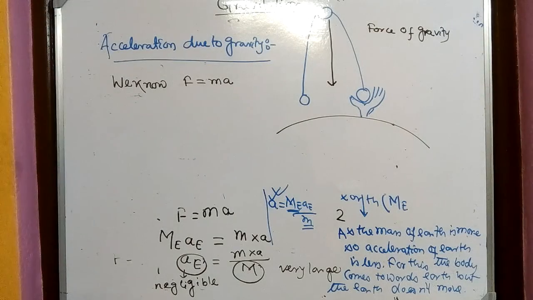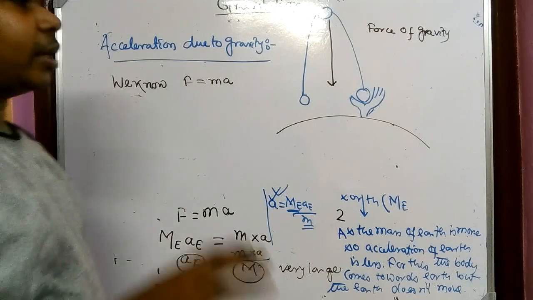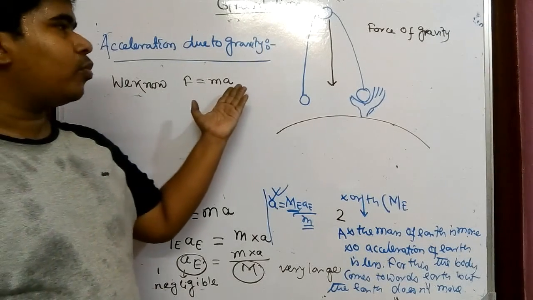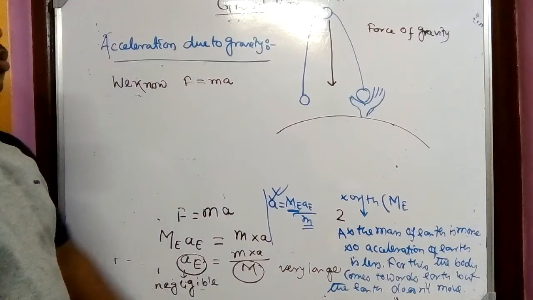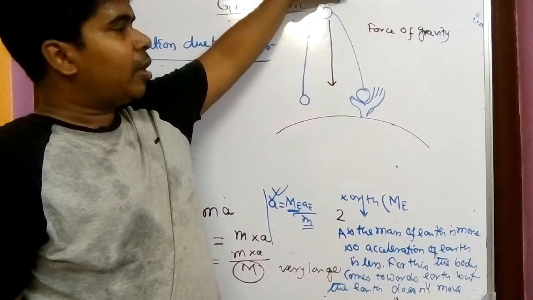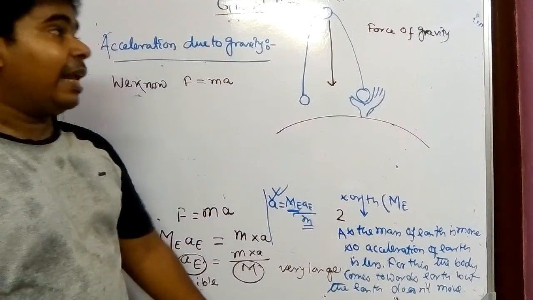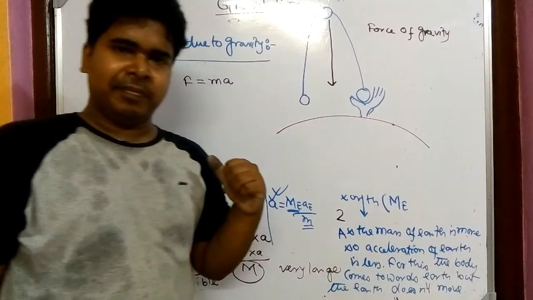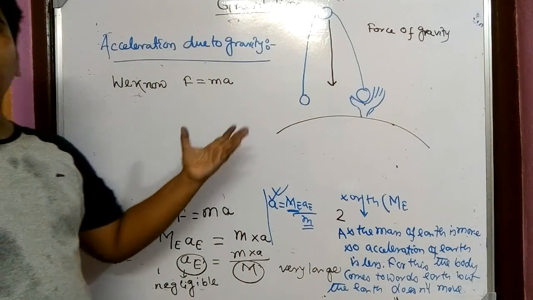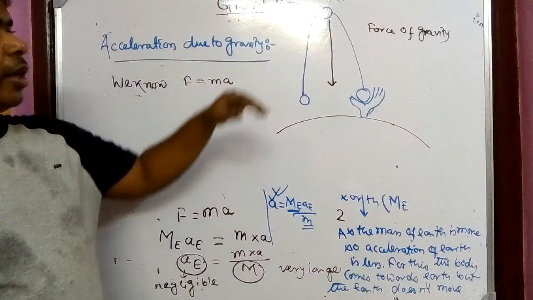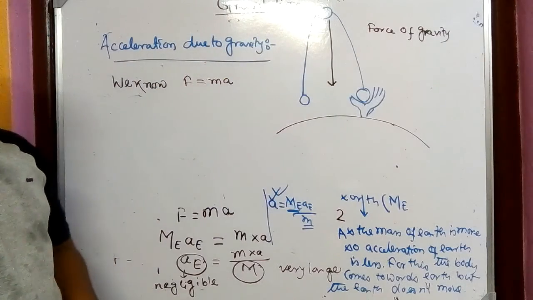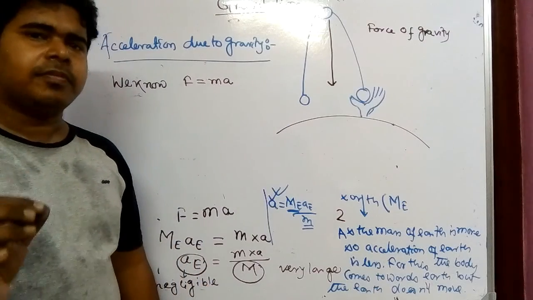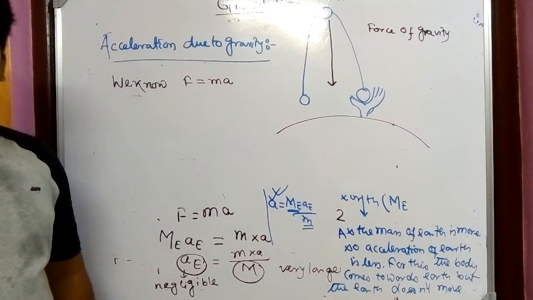So as the ball is coming from a great height, it is exposed much more to the force of gravity, and that's why its speed will increase. And if it is coming from a less height, the exposure to the force of gravity will be less, and that's why the acceleration will be less.